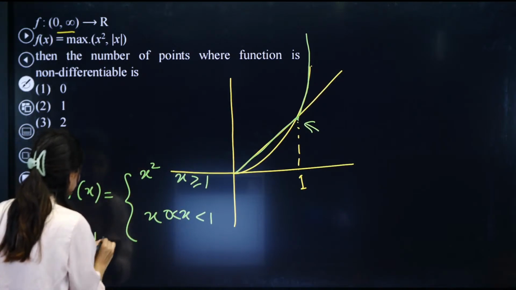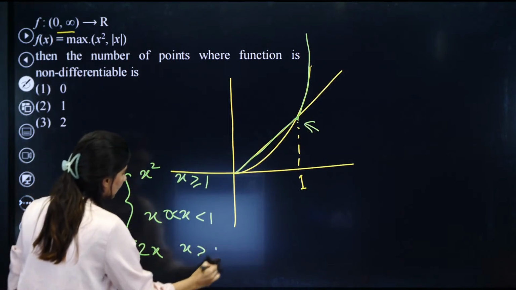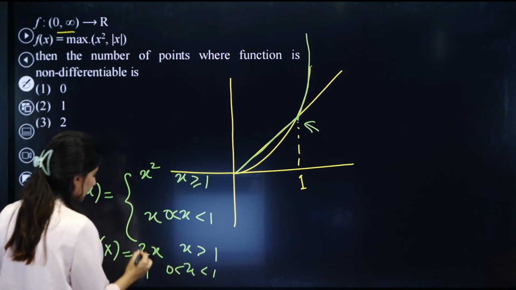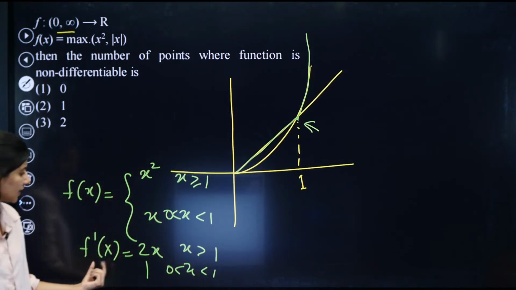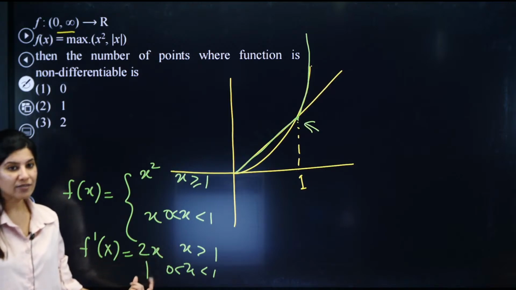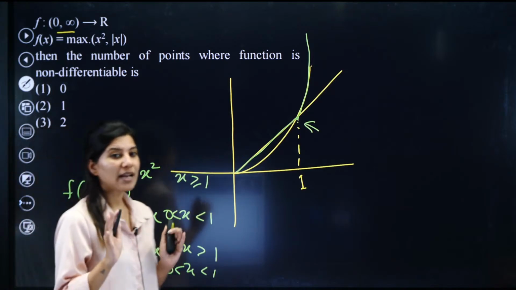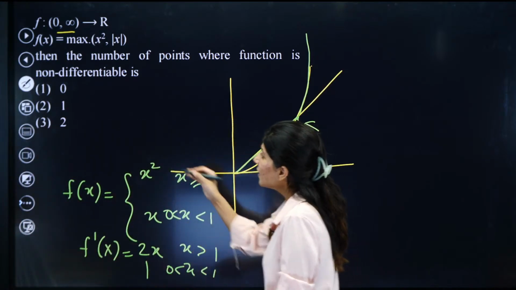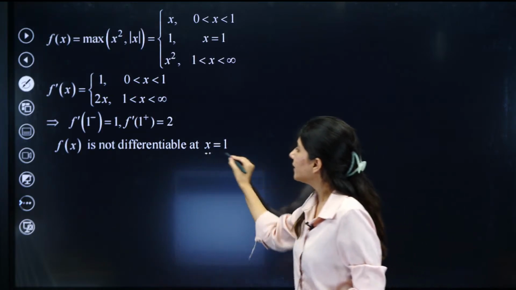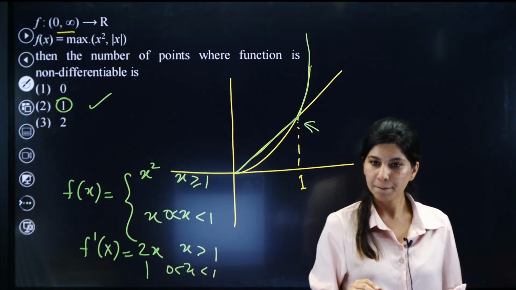Now differentiate: f dash x is 2x when x is greater than 1, and 1 when x is less than 1, in 0 to 1. So can you see, the moment you put x equals 1, your right hand derivative is 2, left hand derivative is 1. That's why it's not differentiable at x equals 1. The number of points is absolutely option 2.